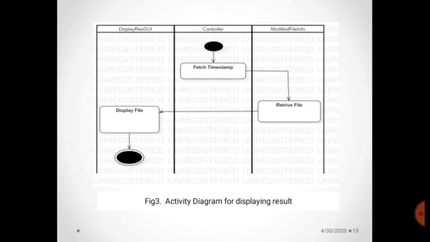This is the activity diagram for displaying the result. The controller fetches the timestamp, meaning the date and time of the file. Then this timestamp is given to retrieve the file, and the file is displayed through the display result GUI.